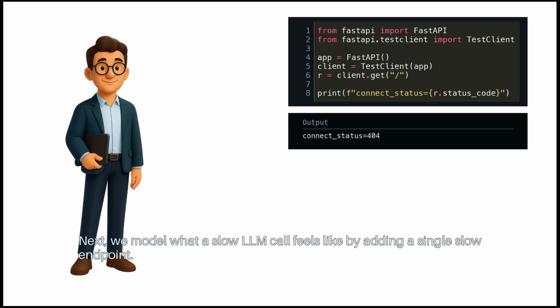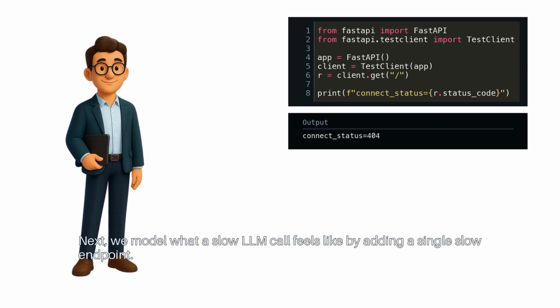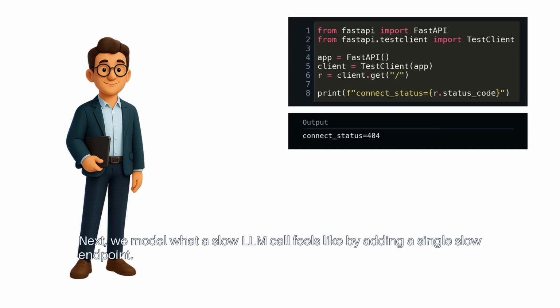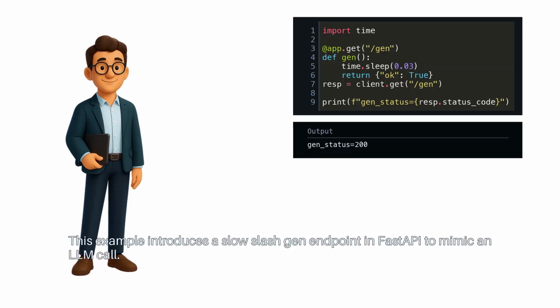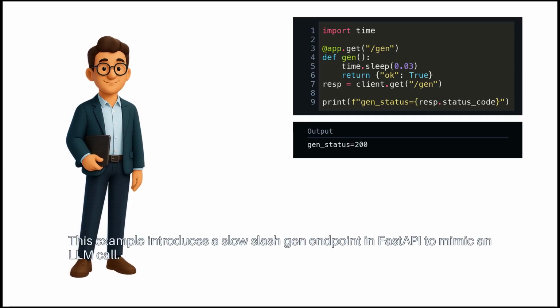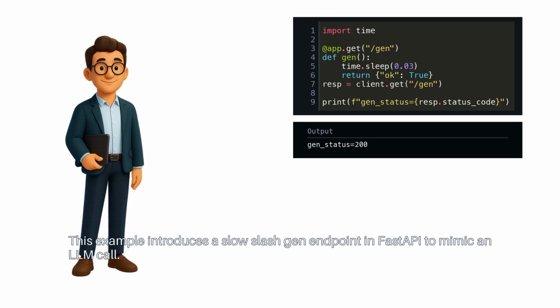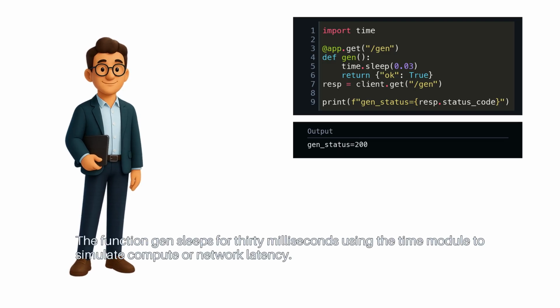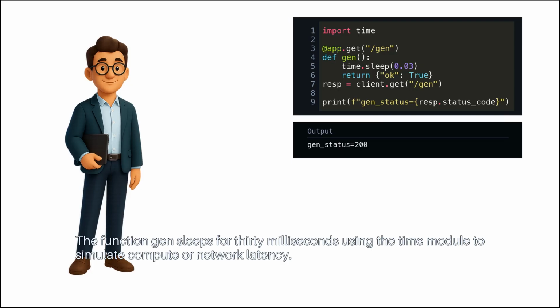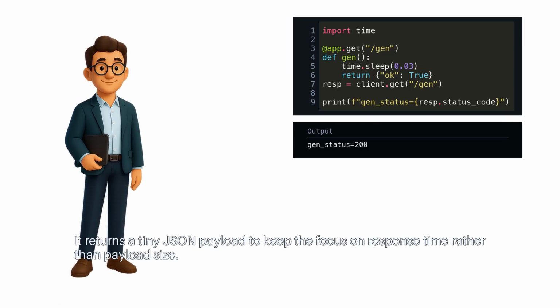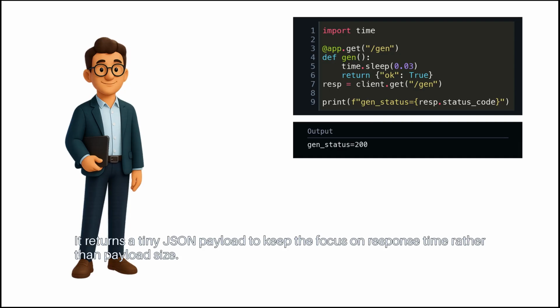Next, we model what a slow LLM call feels like by adding a single slow endpoint. This example introduces a slow/gen endpoint in FastAPI to mimic an LLM call. The function gen sleeps for 30 milliseconds using the time module to simulate compute or network latency. It returns a tiny JSON payload to keep the focus on response time rather than payload size.